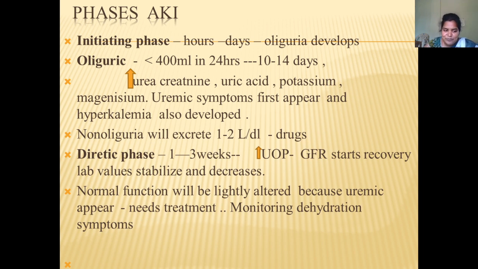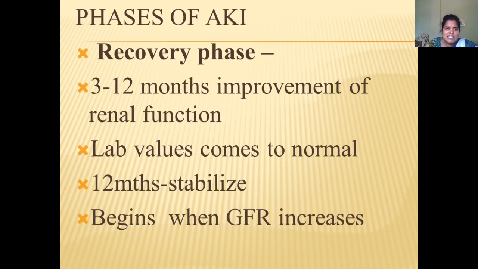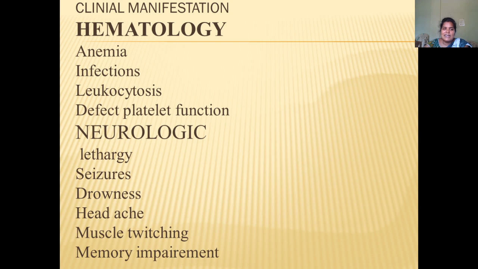Next is the recovery phase. This recovery phase can last for 3 to 12 months, with improvement of the renal failure. Lab values will come to normal, and by the 12th month the patient will be very stable. The GFR also increases. So these are the phases of acute kidney injury.